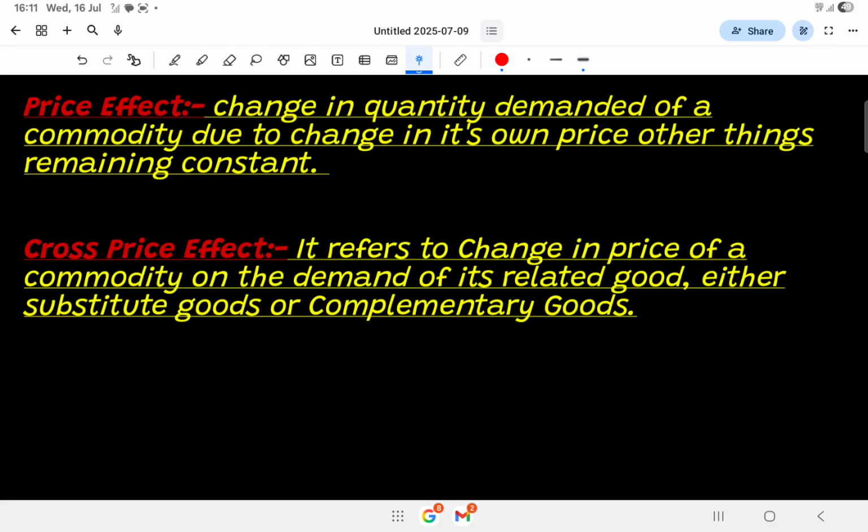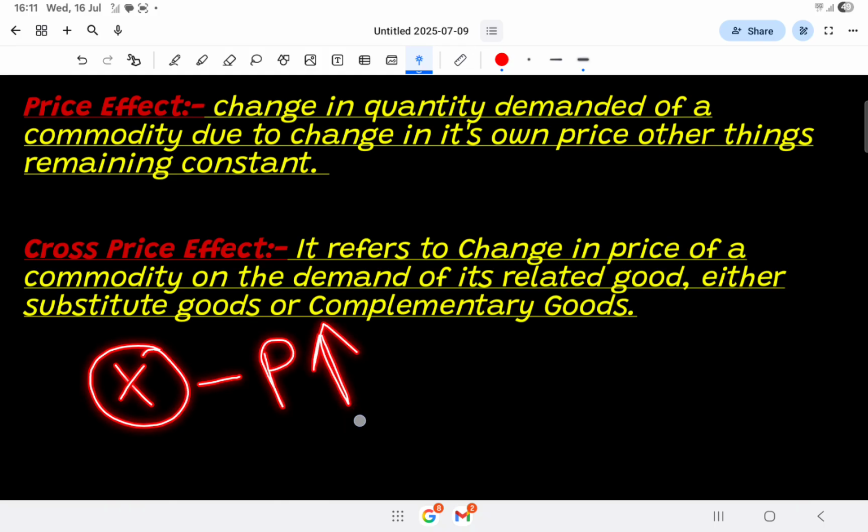cross price effect refers to the change in the price of a commodity and its effect on the demand of its related good. Means there was a commodity, its price changes, commodity X price changes. Now what will be the result of this price change on its related goods? That can be a substitute also or a complement also.